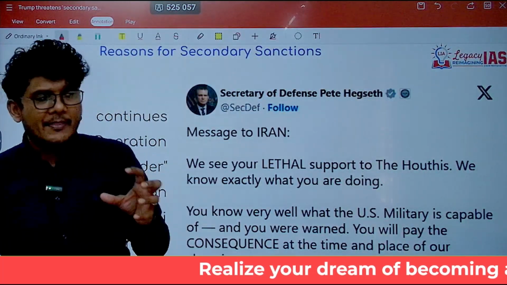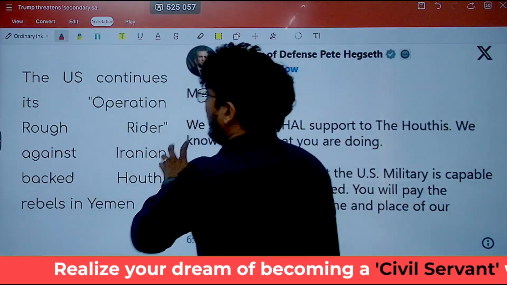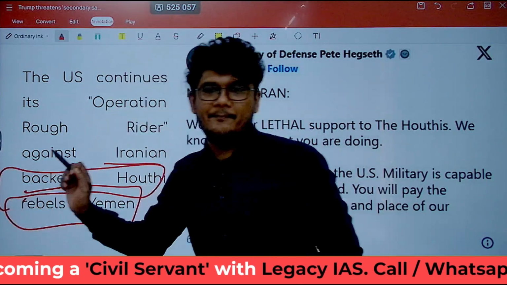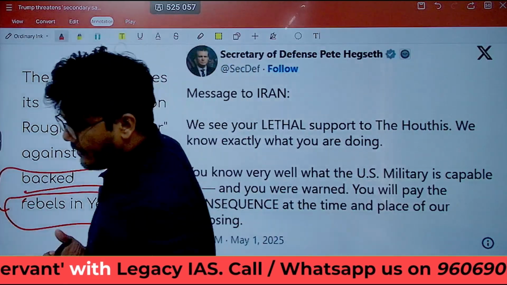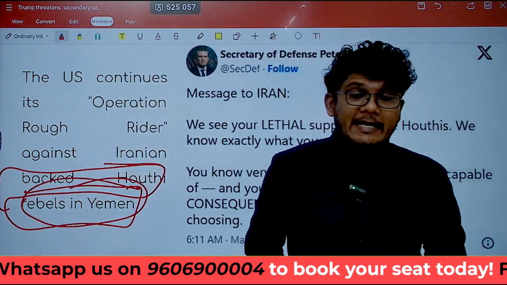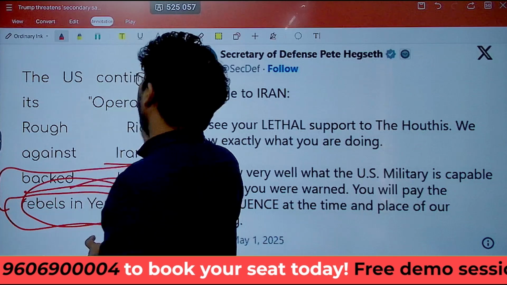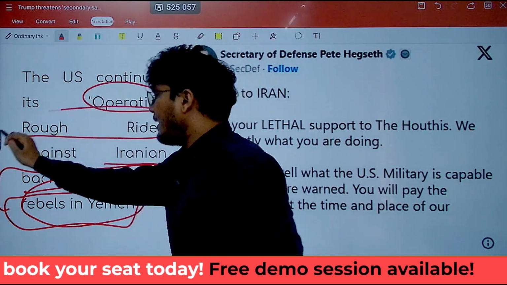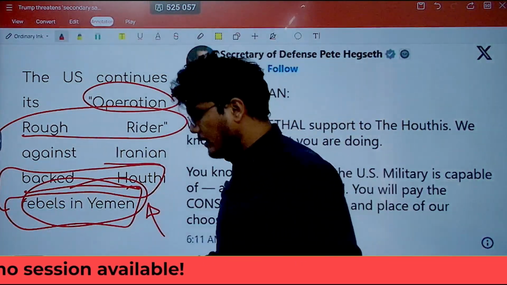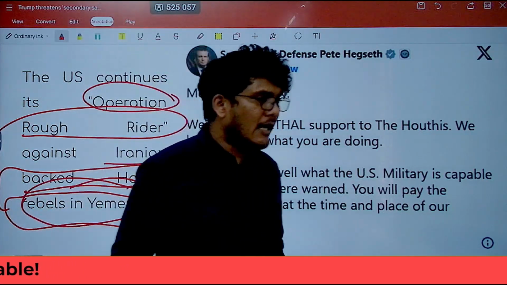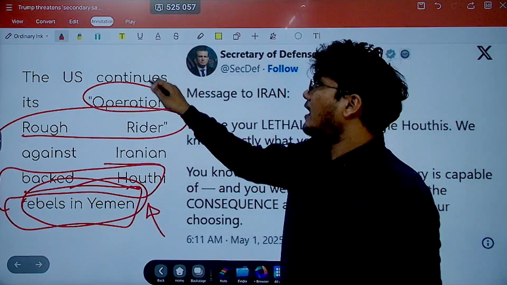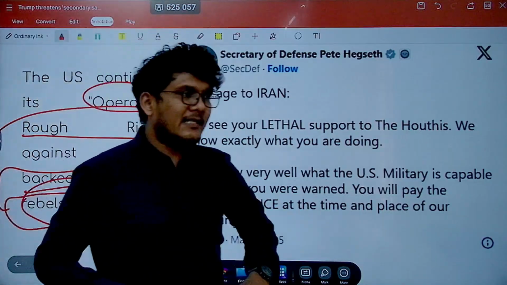Right. Now there can be other reasons as well. One such can be the issue of Iranian-backed Houthi rebels. Iran is backing a terror organization, the Houthis, who are rebelling in Yemen. And USA already has an ongoing operation known as Operation Rough Rider against these Iranian-backed Houthi rebels. Now, when this intensifies, the operation will continue, but USA would again want to impose certain pressure financially, trade-wise, etc. So this can also be said to be one of the reasons why these secondary sanctions are coming up.